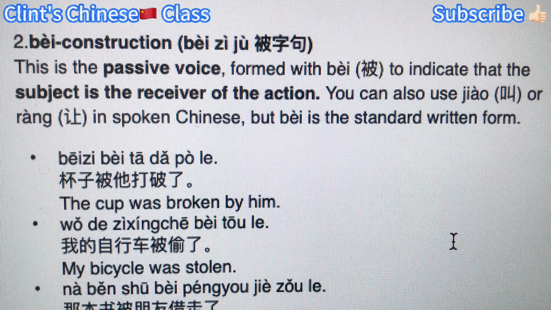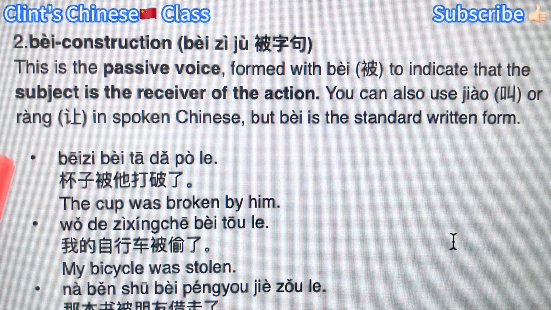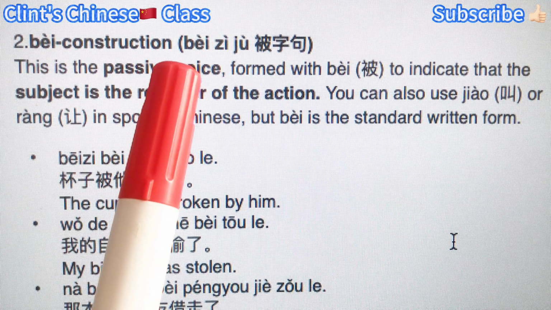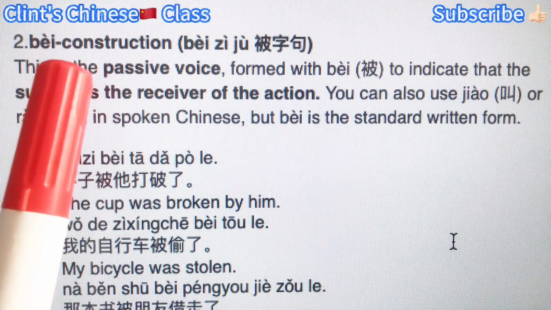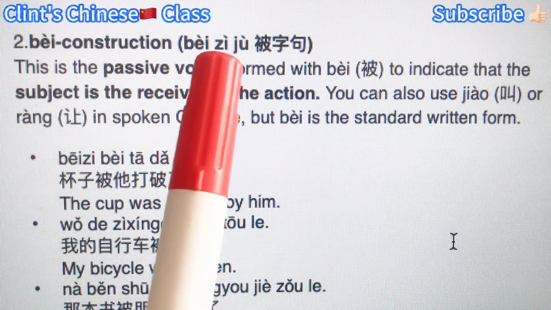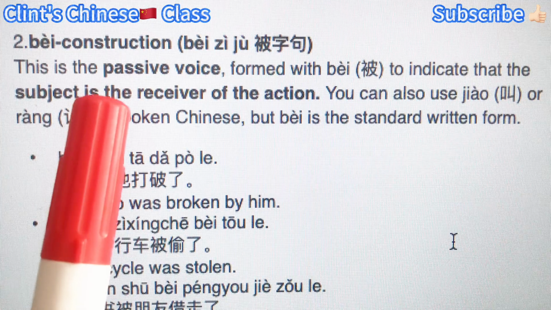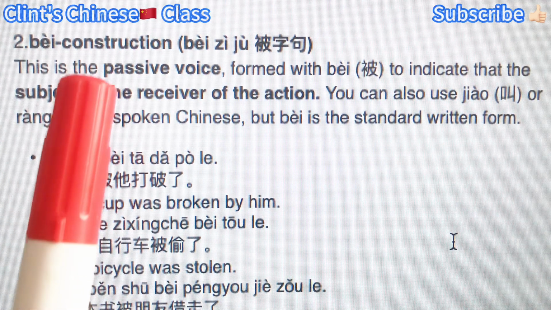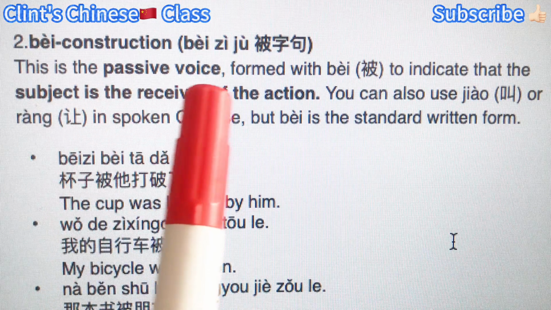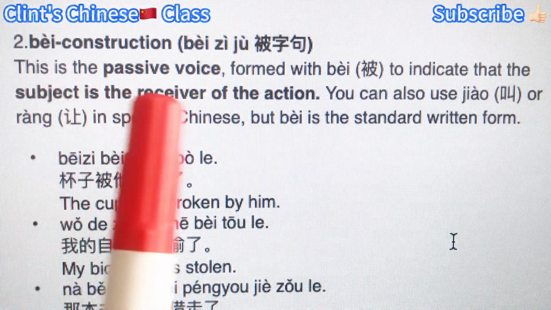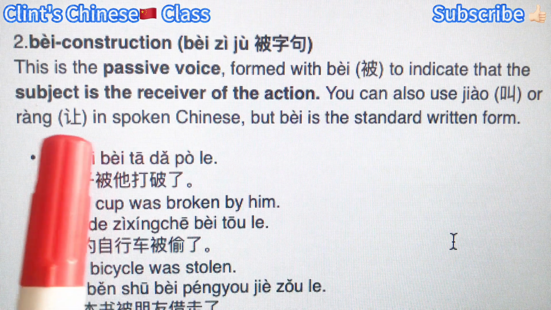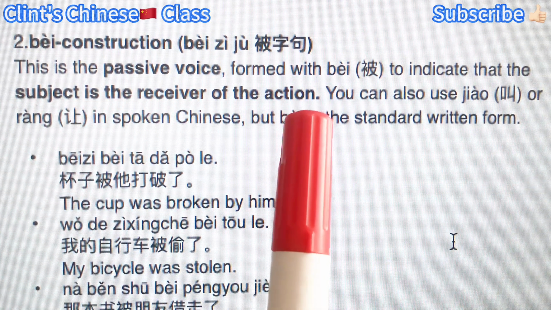And in today's lesson, we're gonna continue to learn the second special sentence pattern in the simple sentences. It's called the 被 construction. This one is different from the last lesson's 把 structure, right? Because this one is a passive voice, meaning the subject is the receiver of the action.